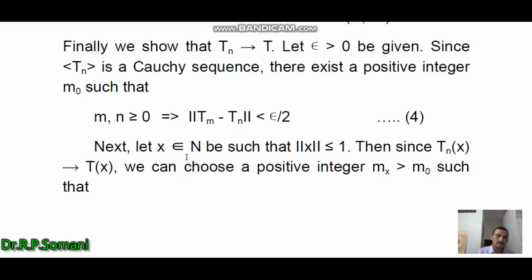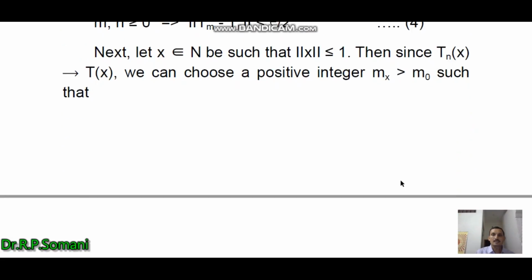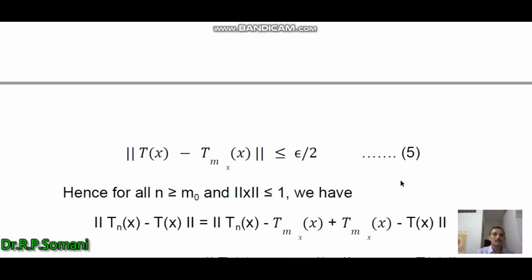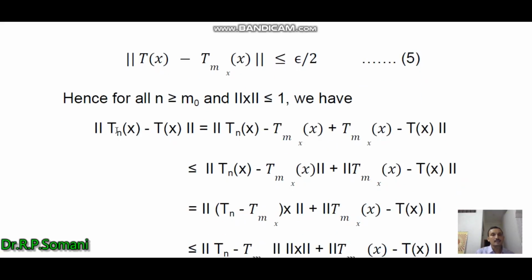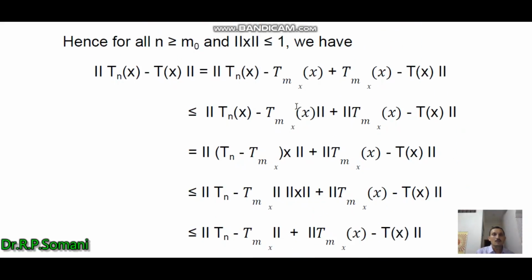And next let x belong to N be such that norm of x is less than or equal to 1. Then since Tnx tends to Tx, we can choose a positive integer mx greater than or equal to m0 such that norm of Tx minus Tmx x is less than or equal to epsilon by 2. Hence for all n greater than or equal to m0 and norm x less than or equal to 1 we have